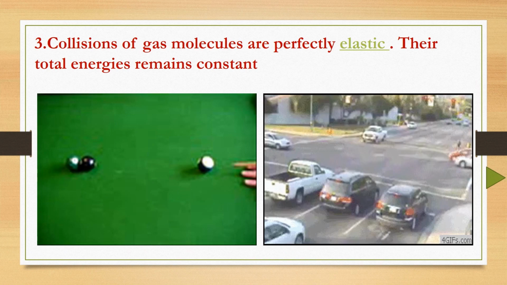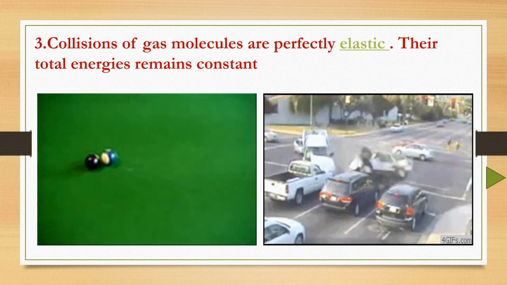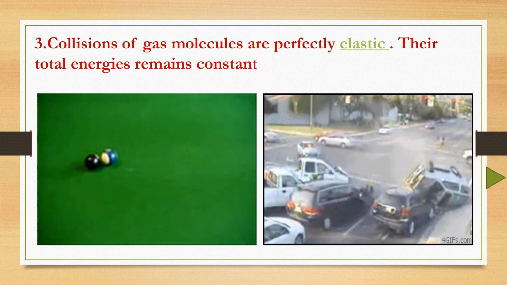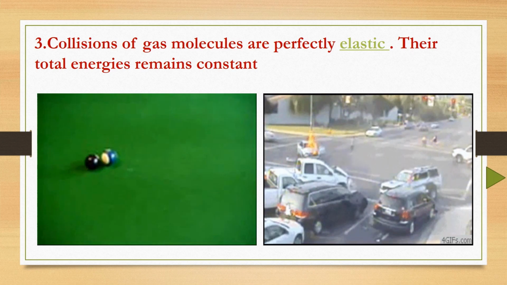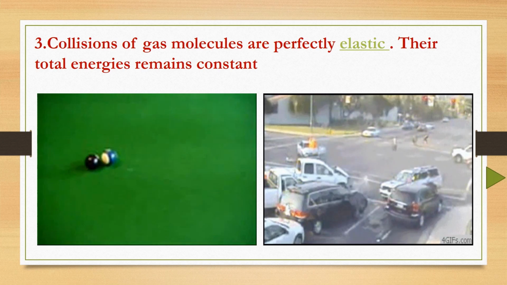Next point, collisions of gas molecules are perfectly elastic. Their total energy remains constant. This is a very important point. On the left side video you can see the two balls colliding with each other. Before collision and after collision the shape of the balls remains constant.